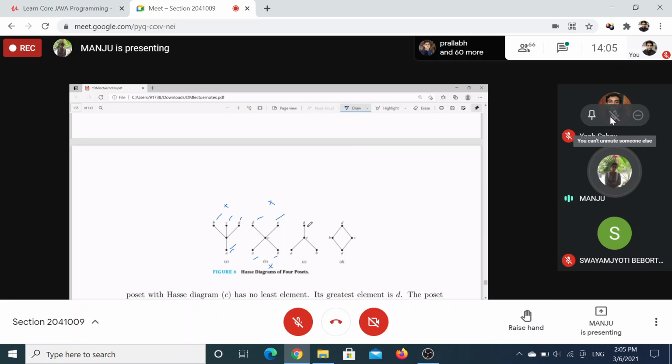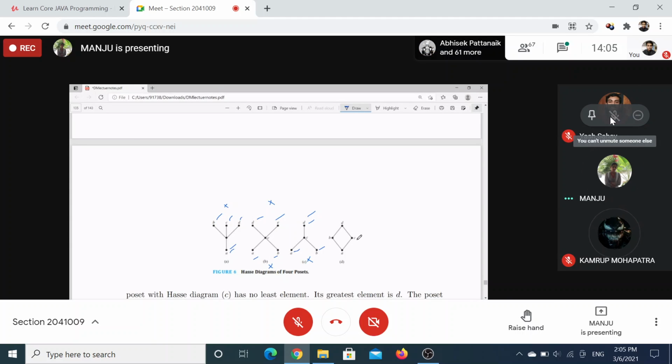What about this one? D is maximal and maximum, or you can just say maximal and greatest. And what about minimal? A and B are minimal elements, but there does not exist any least element.